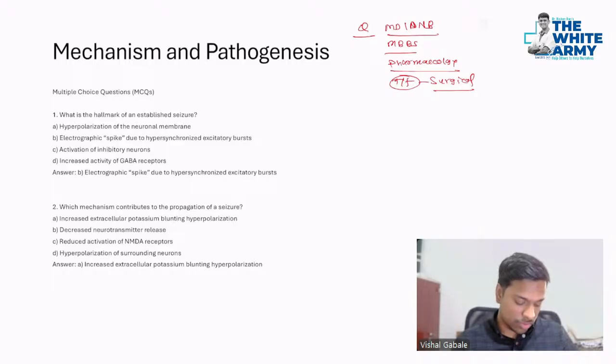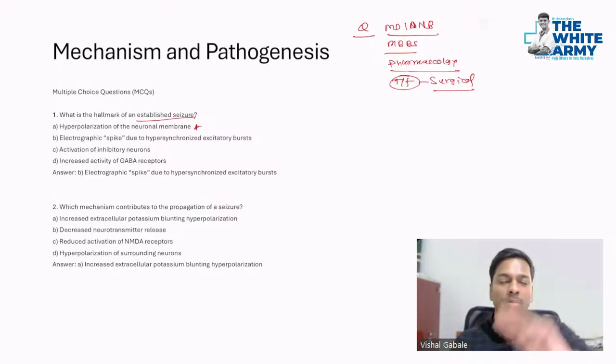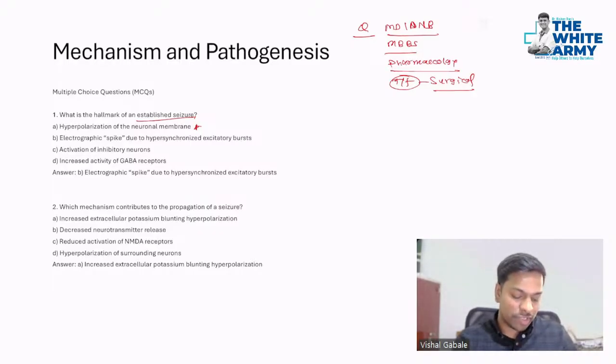So here, what is the hallmark of an established seizure? Option A, hyperpolarization of the neuronal membrane. That can be there, but it can be seen in all neuronal mechanisms. I will explain the neuronal mechanism as well, but first, let's see the question. Then option B, electrographic spike due to hypersynchronized excitatory burst.